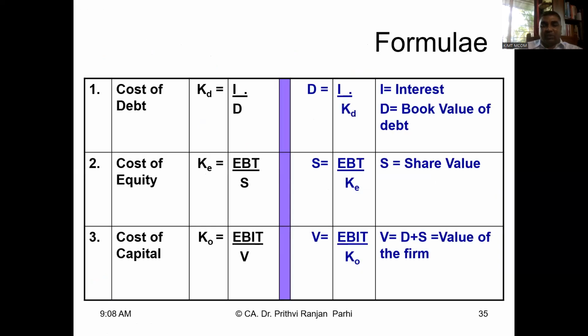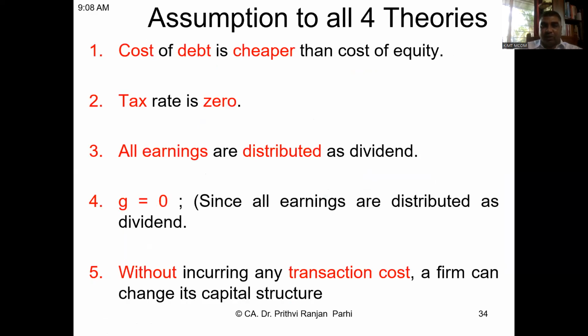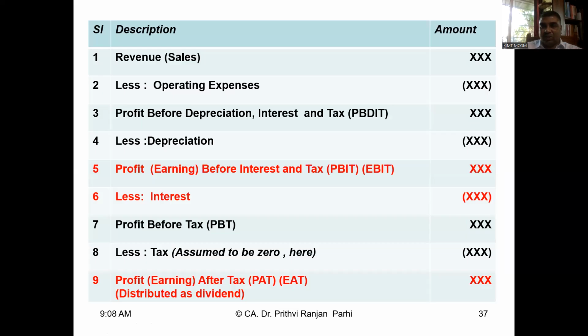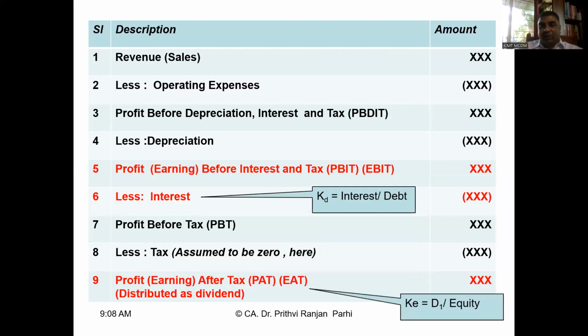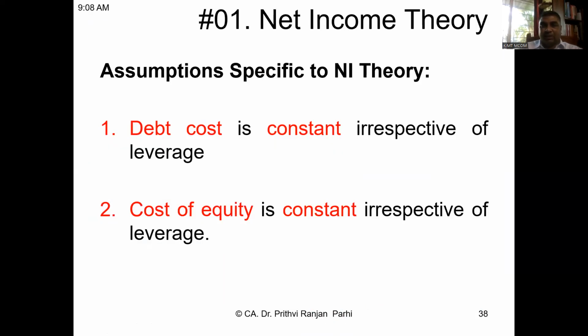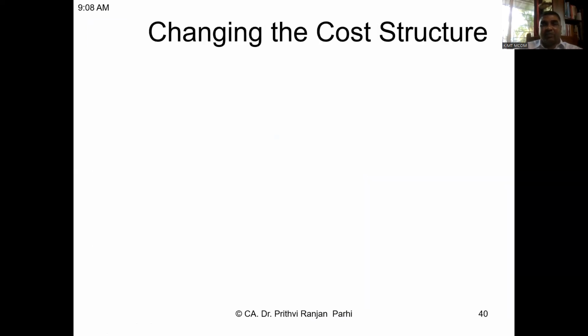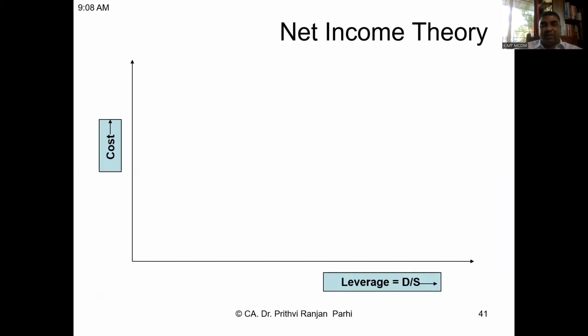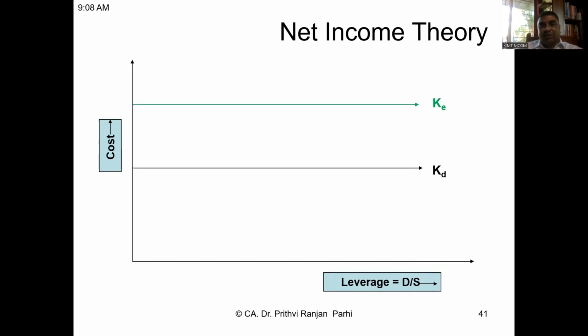And first, we have seen certain assumptions related to all these four theories. Last class, we have discussed all these things. Recorded videos are available for those classes. First, we discussed net income theory. Net income theory suggests that irrespective of leverage, your cost of debt will remain constant. Your cost of equity also remains constant. That is not going to change because you increase debt in the capital structure.